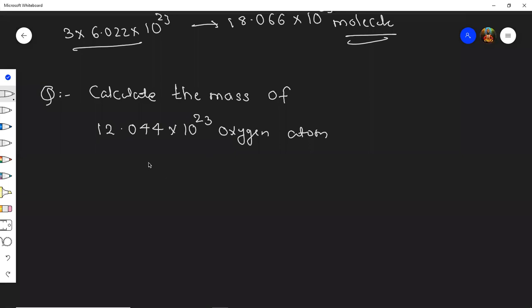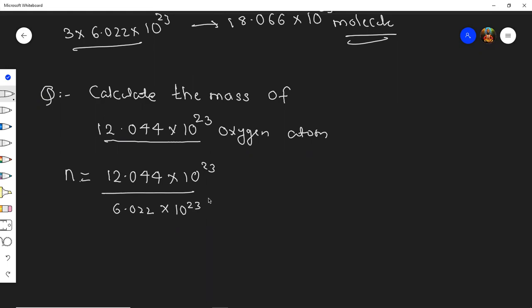Okay, now you understood. So students, here the number of particles are given. So how to find number of moles? Whatever number of particles are given, divided by Avogadro's number, we get moles. Divided by Avogadro's number 6.022. Yes, Nalkar, you have given the wrong answer. I think a little bit of confusion is there here. So from here we get 2 moles. Is this correct? Yes, students, this is correct.